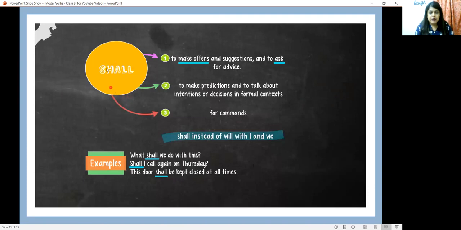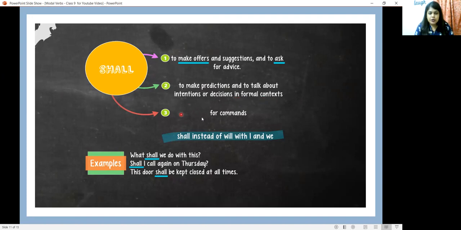Let's see the modal verb shall. Shall can be used to make offers and suggestions and to ask for advice. And it can also be used to make predictions and to talk about intentions or decisions in a formal context.